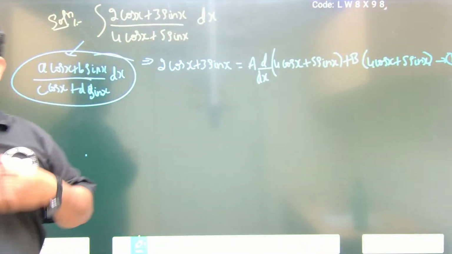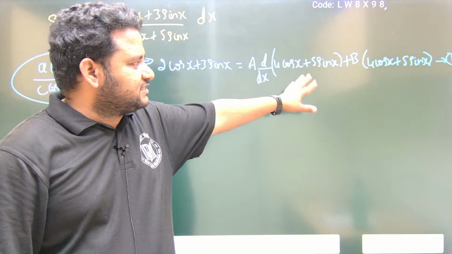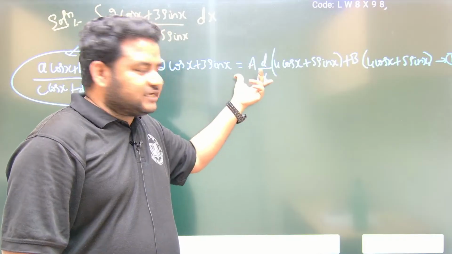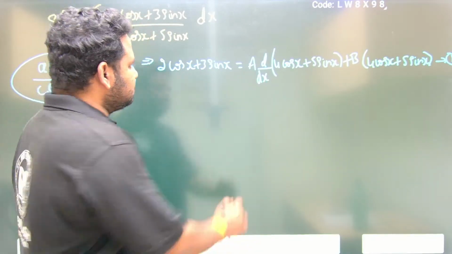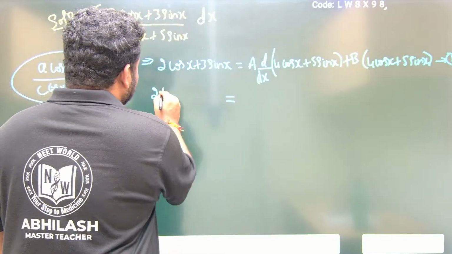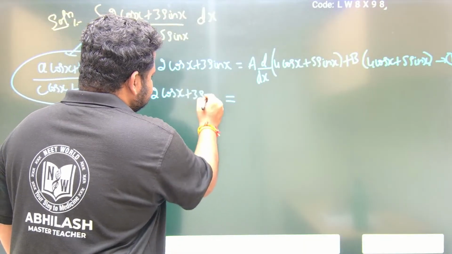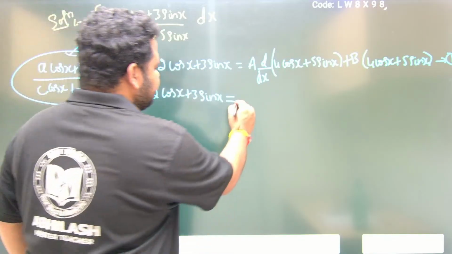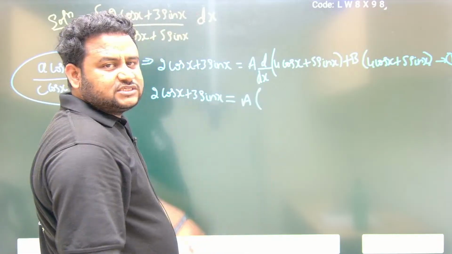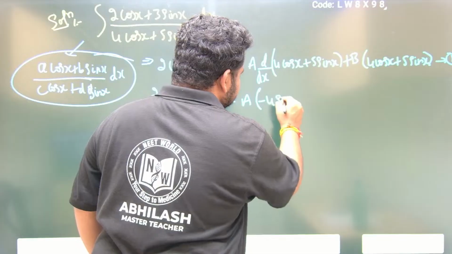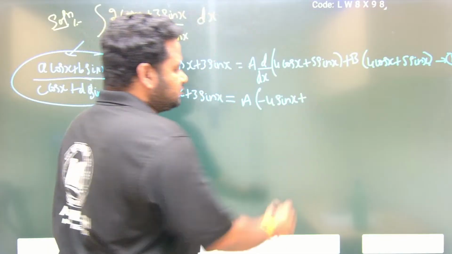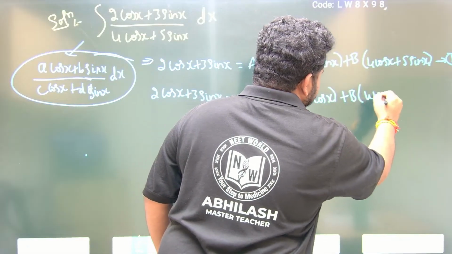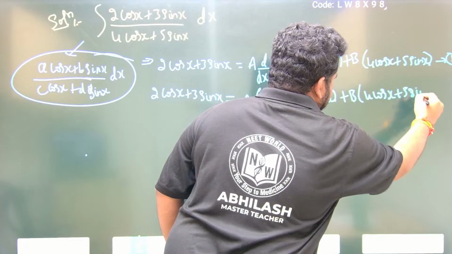Got it? Clear? So a times d by dx of 4 cos x plus 5 sin x, plus b times 4 cos x plus 5 sin x. Let us differentiate this. Here the process we are doing is to get the constant values of a and b. The derivative of cos is minus sin, so minus 4 sin x. The derivative of sin is cos, so 5 times cos x, plus b into 4 cos x plus 5 sin x. Got it? This is what we have.